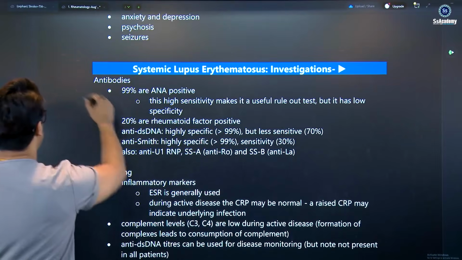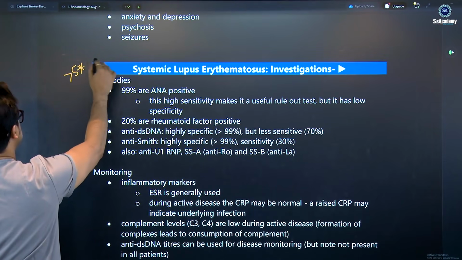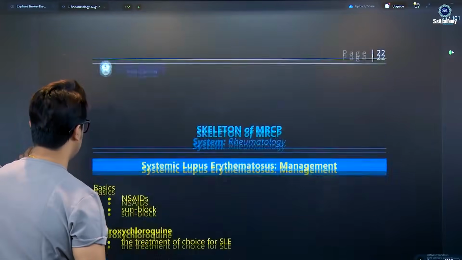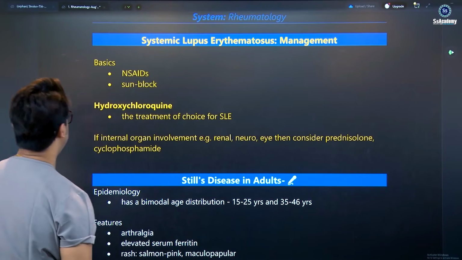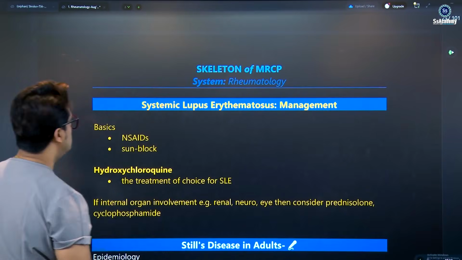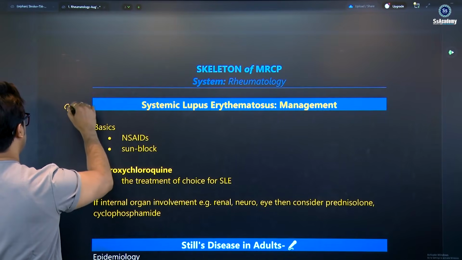SLE investigation is more than 5-star. I master this as 7-star rather than 5-star. It is very hot for the exam. SLE management, yes, my dear, is also very important, but I'm giving it 3-star here.